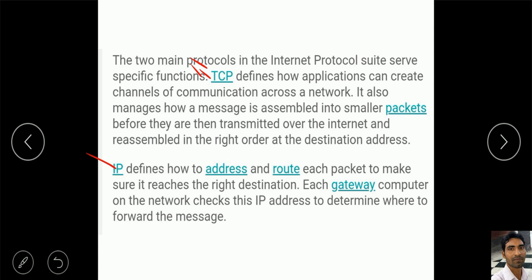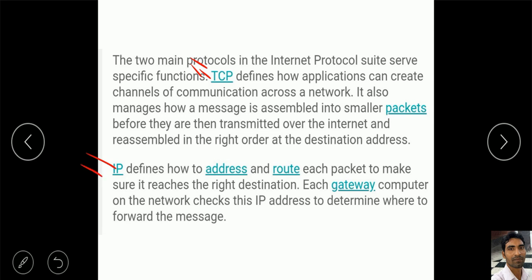Means the TCP manages to assemble the data in smaller packets, and at the destination place, when the data is transmitted, again it reassembles in the right order.